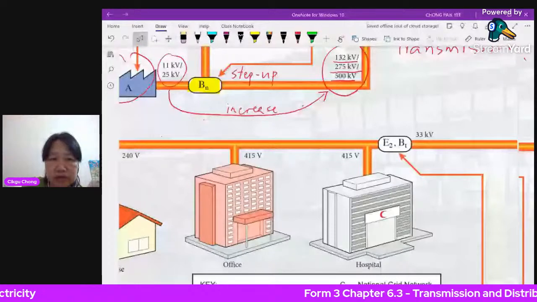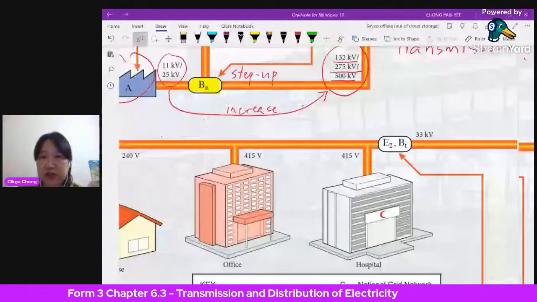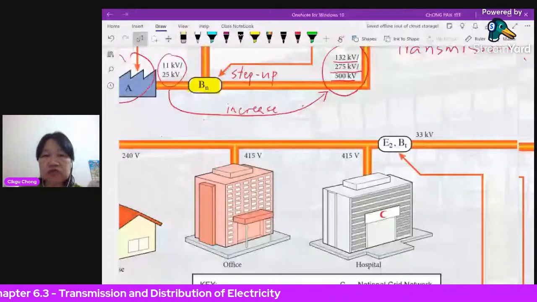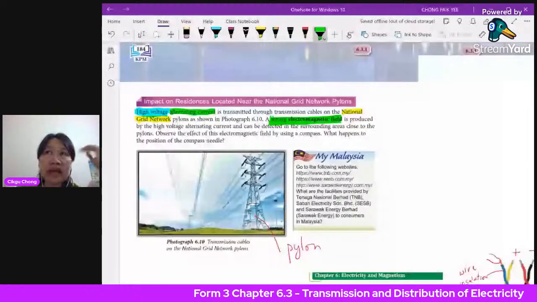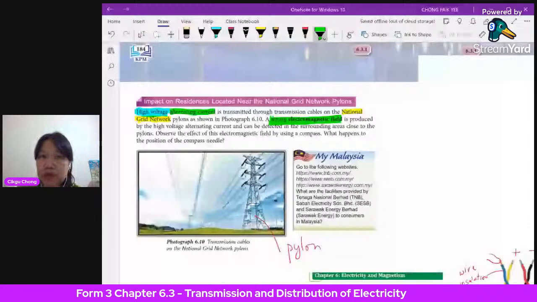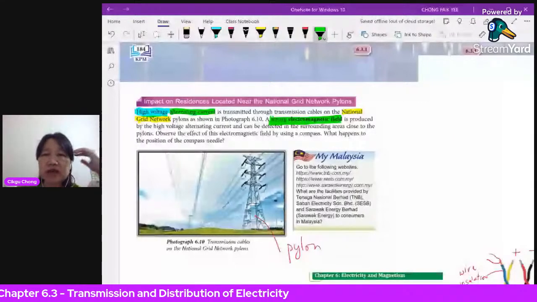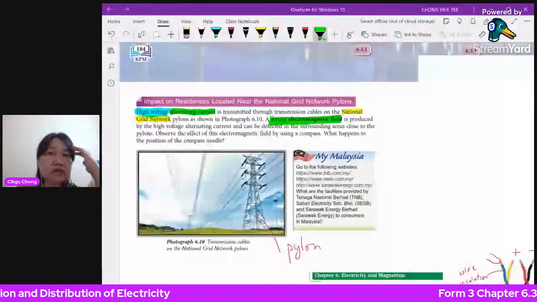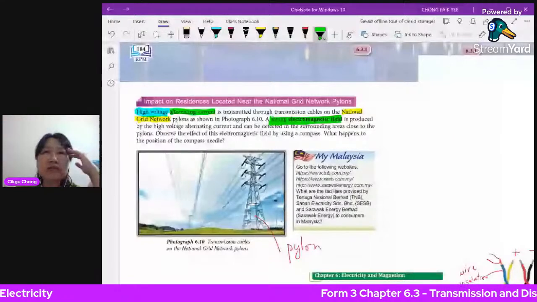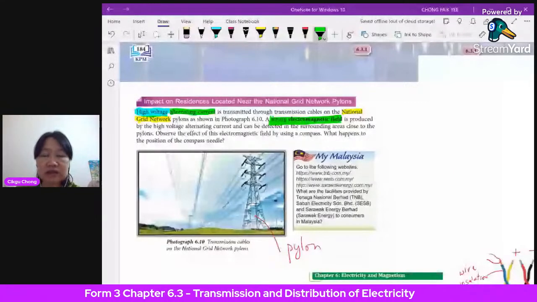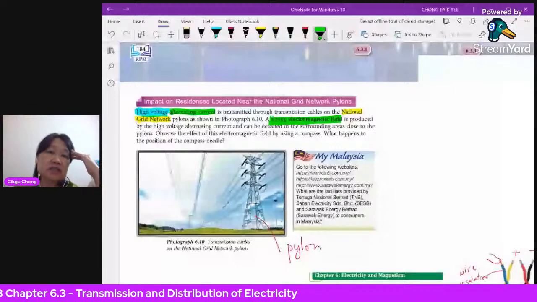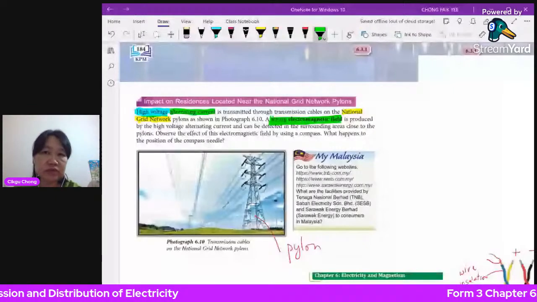Some people, when they choose and buy houses, will try to avoid these areas because they do not like all this electromagnetic wave. Some people are quite sensitive. Some can't even have a TV in their bedroom because they feel it interferes with their brain waves, because our brain also has waves. When you switch on the TV, the interference from the radio waves comes into your brain and disturbs you, and you cannot sleep. So that's why they do not want a TV in the bedroom.